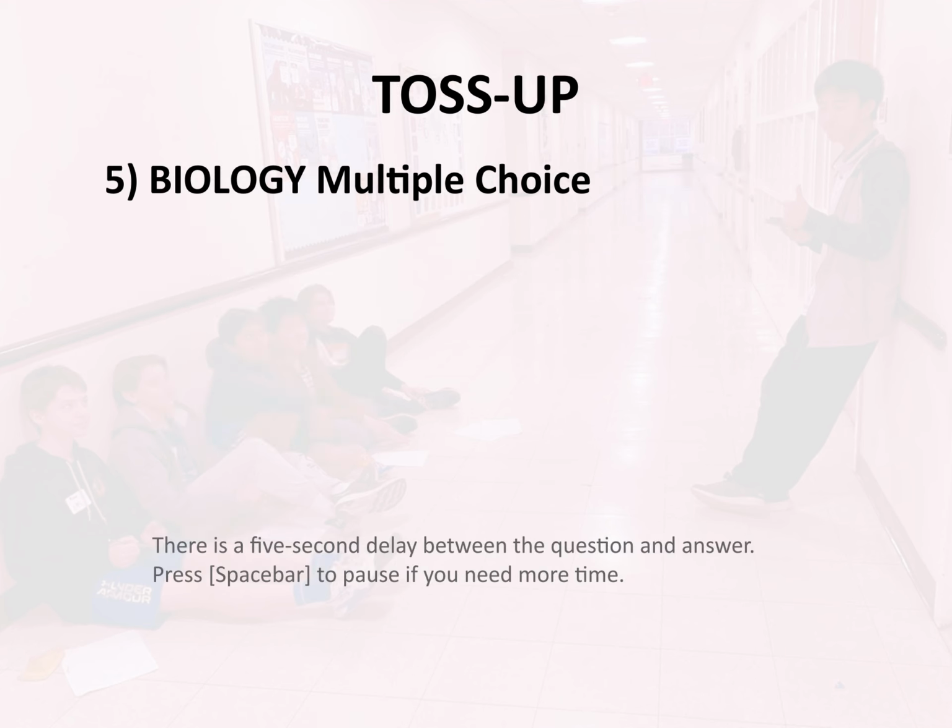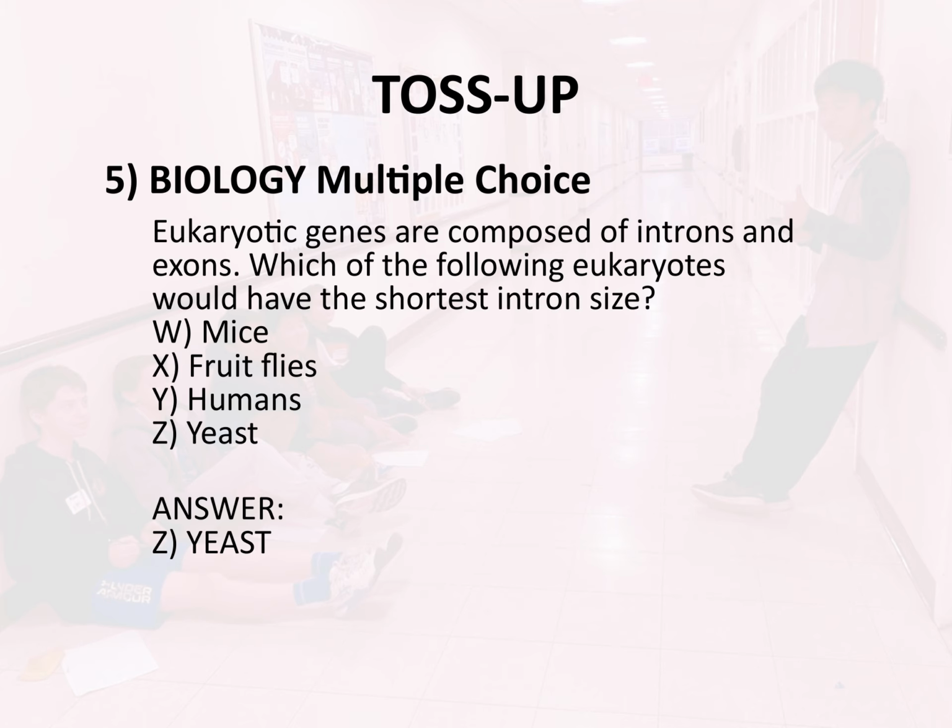Toss-up 5. Biology. Multiple choice. Eukaryotic genes are composed of introns and exons. Which of the following eukaryotes would have the shortest intron size? W, mice. X, fruit flies. Y, humans. Z, yeast. Answer: Z, yeast.